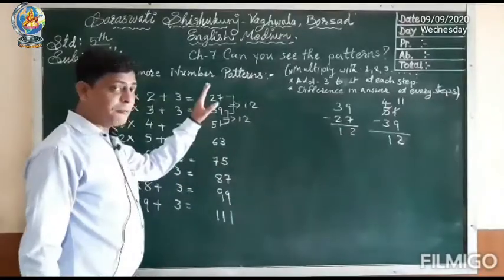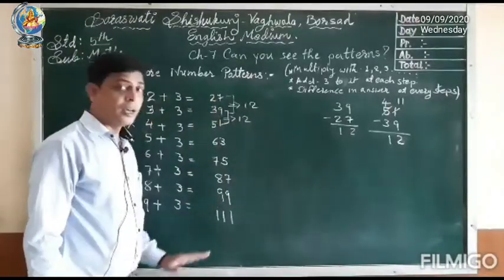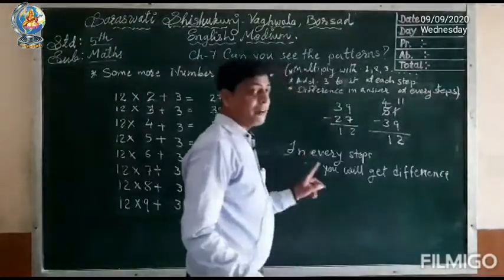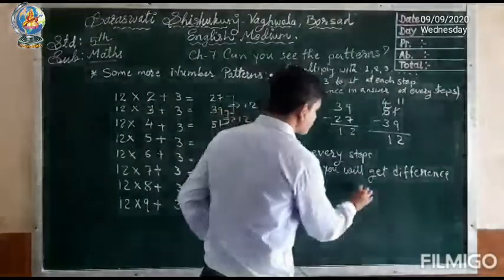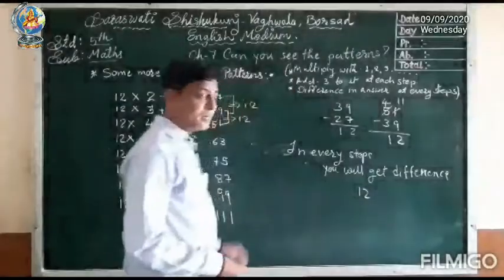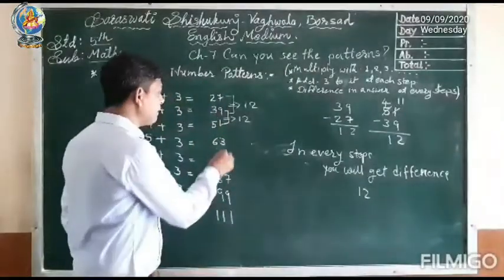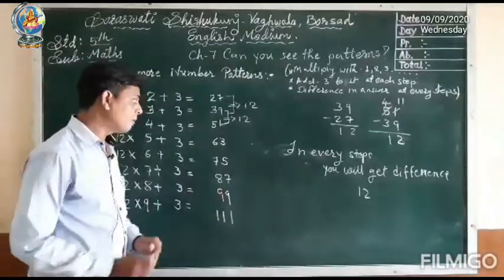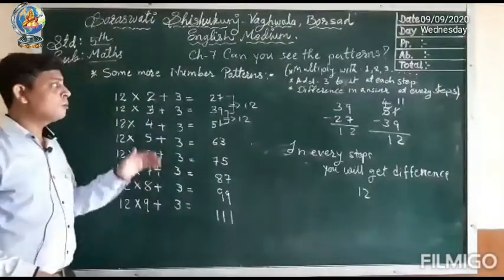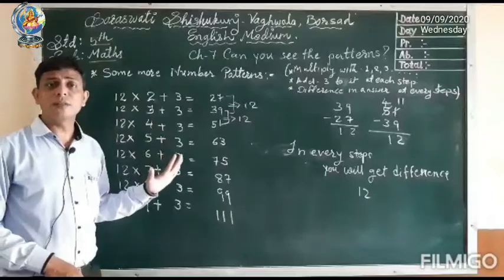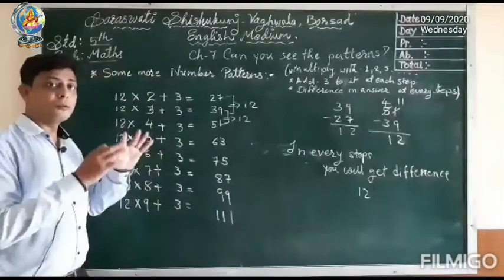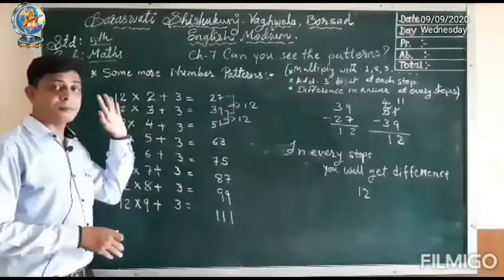So while finding the difference, everywhere you will get the difference 12. In every step you will get the difference 12. You can check at your home yourself. Hope you have understood this topic. Now we will move to the next question of the same topic.